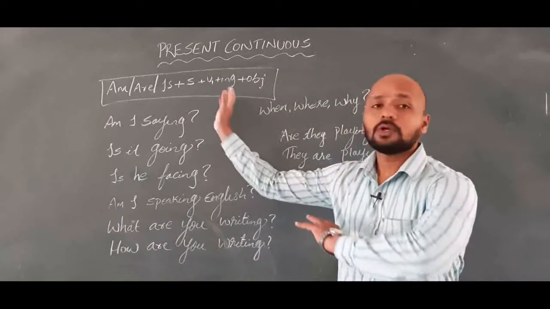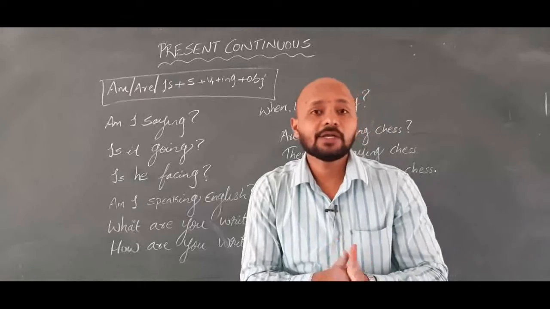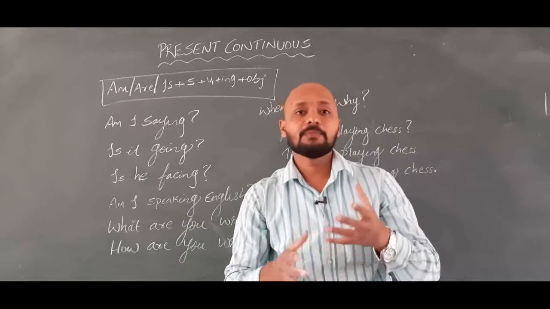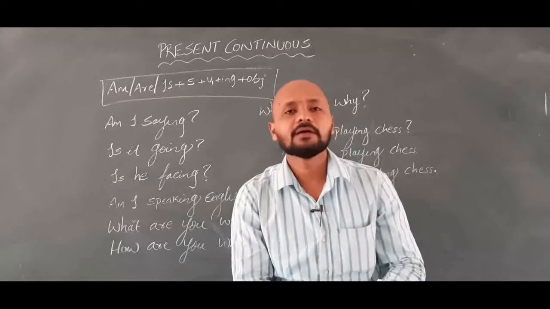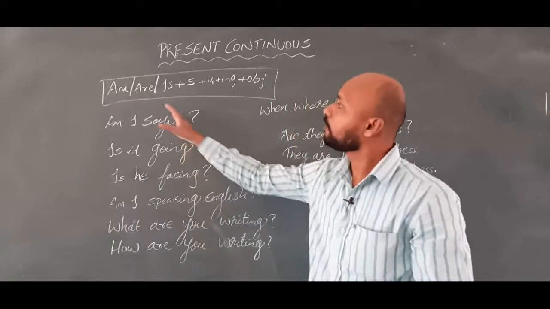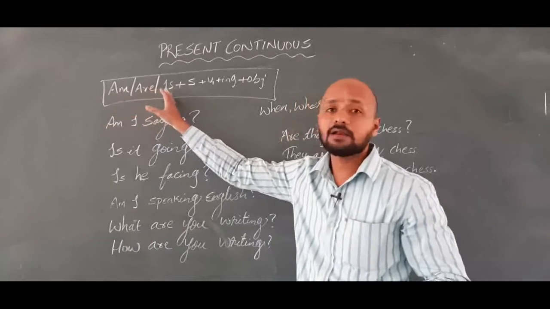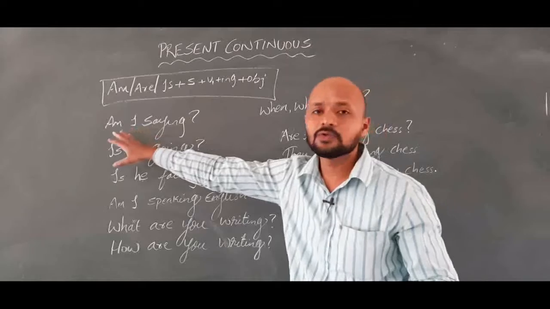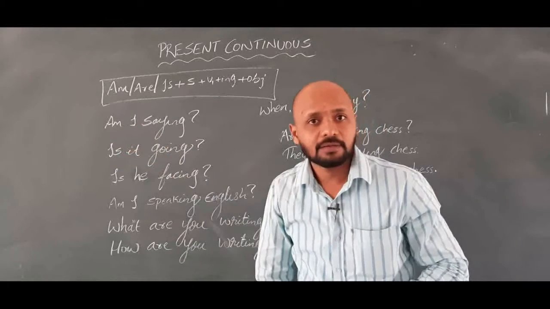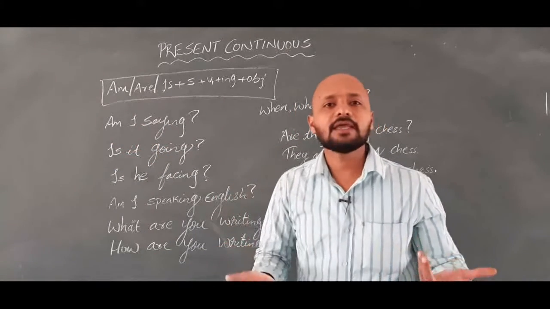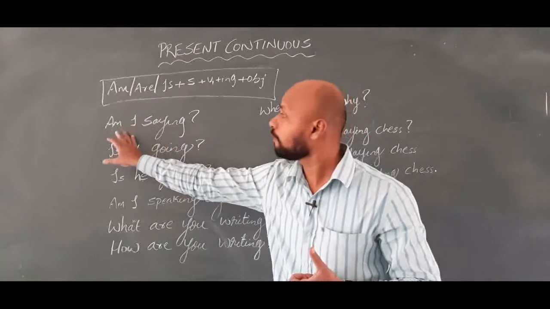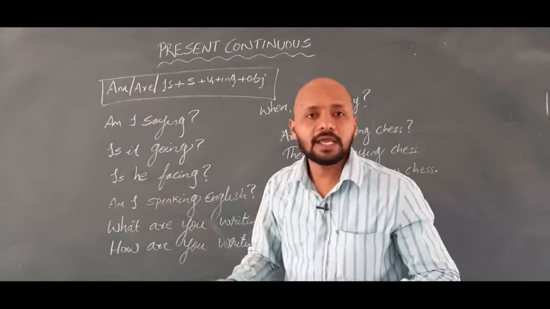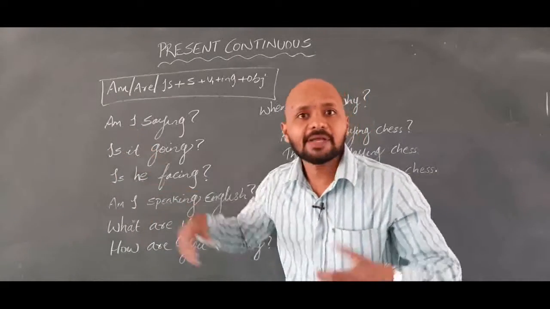So right, now you are going to learn the question form of the present continuous tense. This is very important. Many people get confused while learning, and most people don't use it in the regular daily use of language. So the structure here is am, are, is. After that we go for subject, V1 plus ing, object. Suppose, for example, am I saying? I am saying. I am not saying. The same thing, I am saying means I am saying. I am not saying. After that, am I saying?